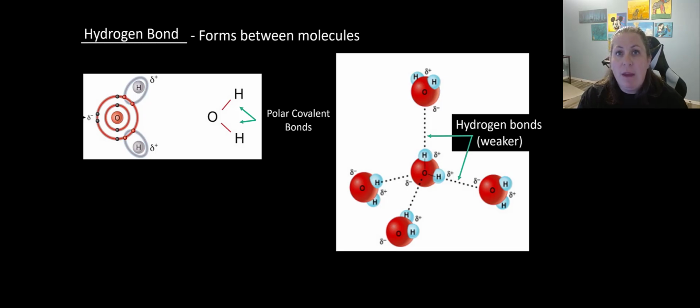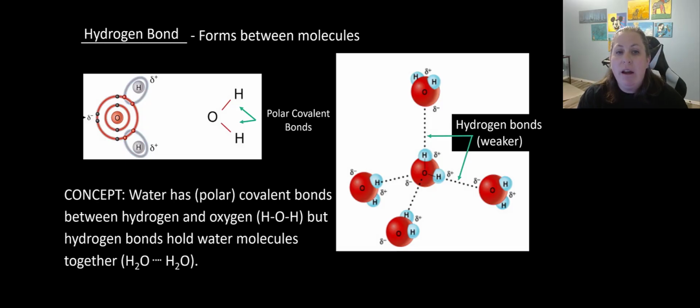Now, they're very weak individually, but when you have a lot of hydrogen bonds put together, they can be pretty strong. So water has a polar covalent bond between hydrogen and oxygen, but hydrogen bonds hold water molecules together. This is what makes water molecules stick together, stick to other surfaces, things like that. Gives the water lots of different properties.